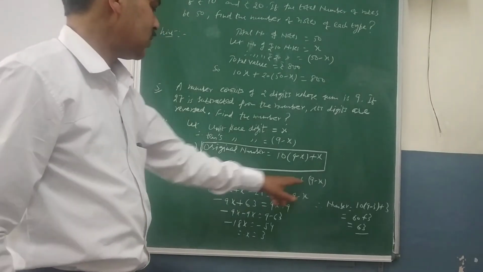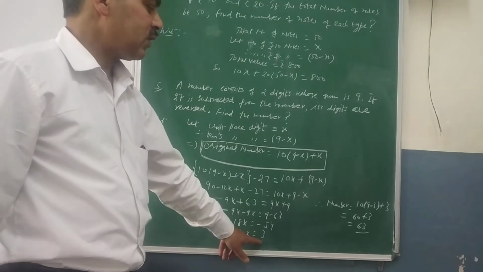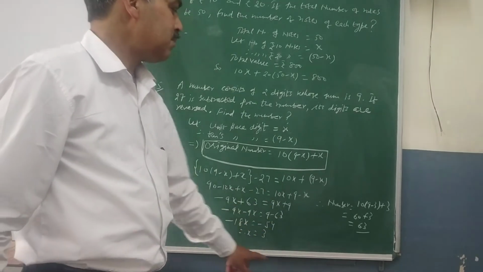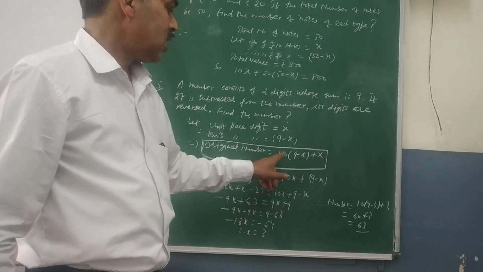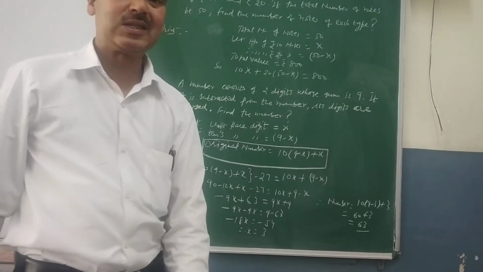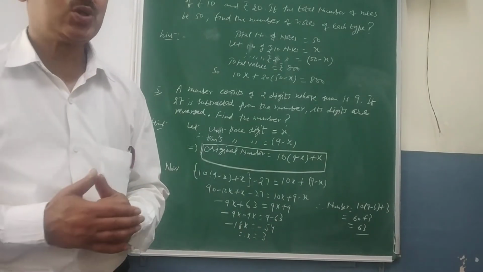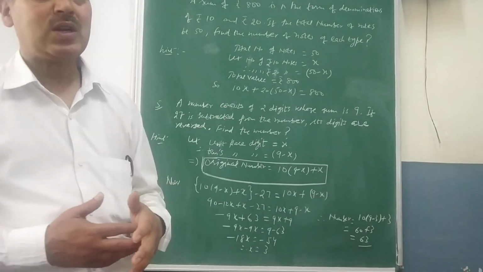Now again a linear equation in one variable is there. You can solve it for the value of x, and the value you will get is 3. And then come back to this step to write the answer. Put 3 in place of x and check the answer. You will be getting 63. So that ends your shortlisted assignment from your examination point of view of the topic of linear equations.